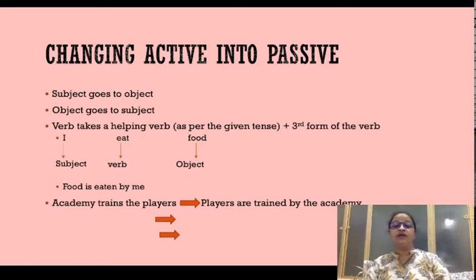Trains is going to become are trained. The are is going to come in as the helping verb. Now you have to understand one key thing here. Why are we using are here? Because players is a plural subject, and players takes helping verb are in its present tense form. The original root verb is train, which is now going to take the third form. It is going to be followed by preposition by, and academy is going to remain unchanged in its objective position, and it's going to be academy only.